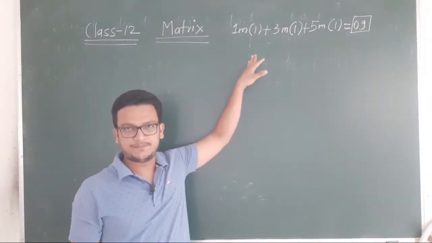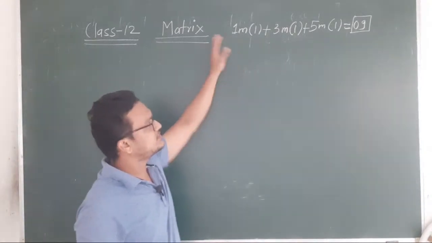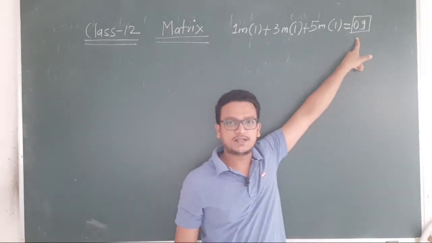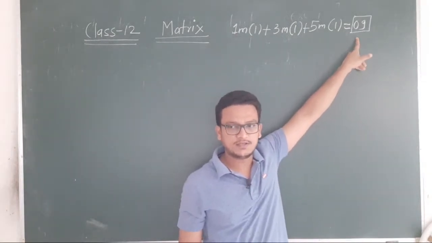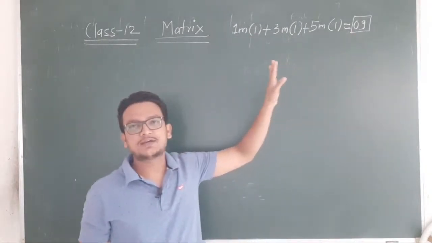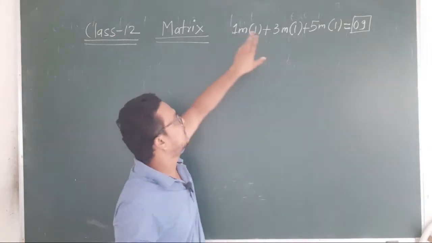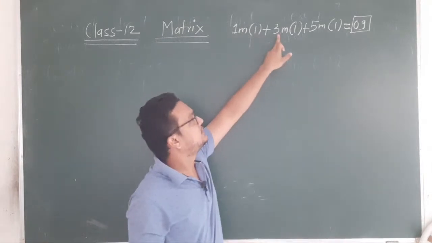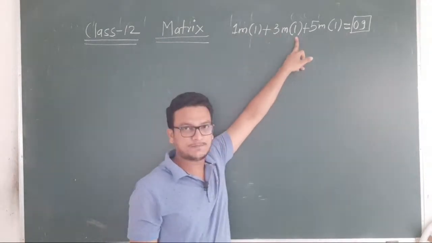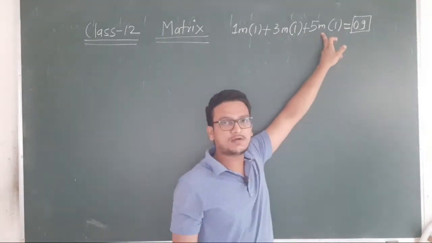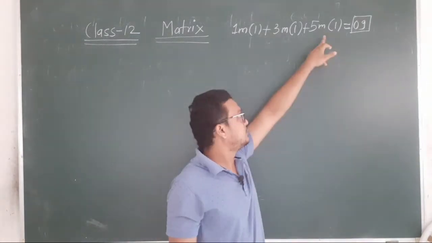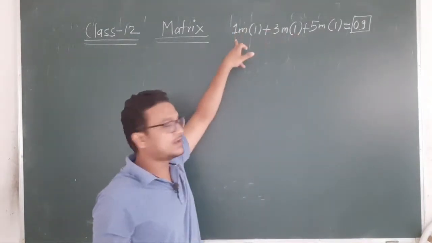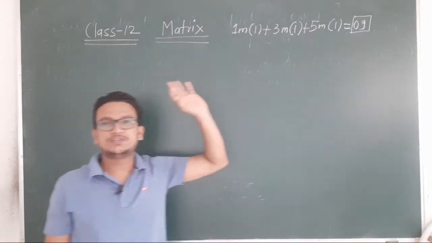Total 9 marks are there. How are those 9 marks divided? You will get 1 question of 1 mark, 1 question of 3 marks, and 1 question of 5 marks. So 5 plus 3 is 8, 8 plus 1 is 9. So the weightage is 9 marks.